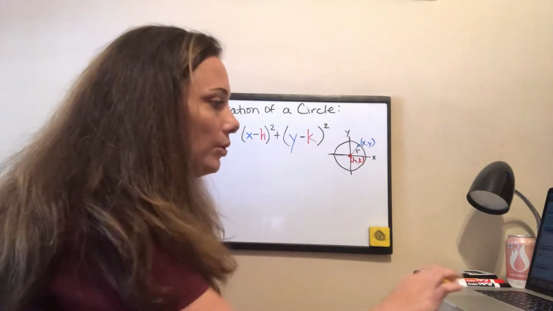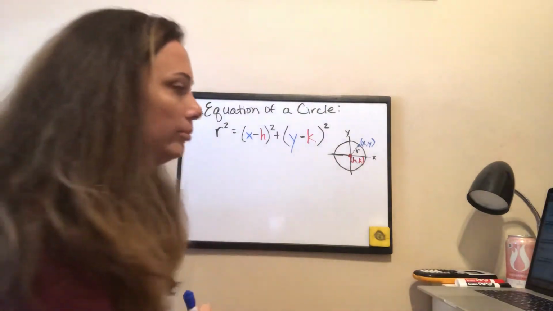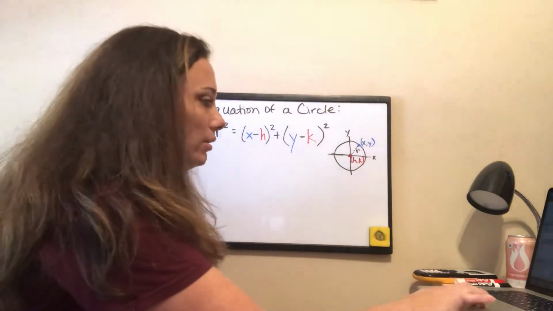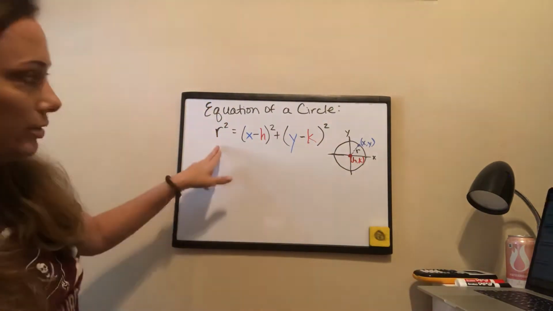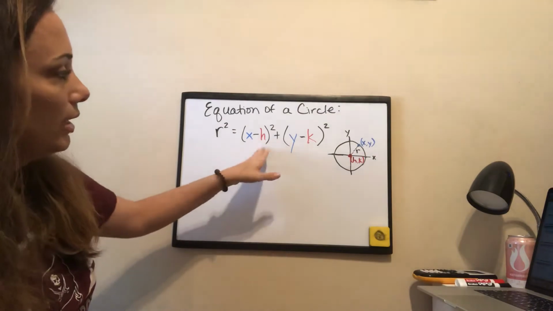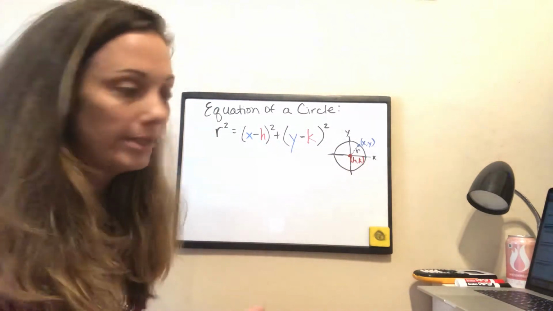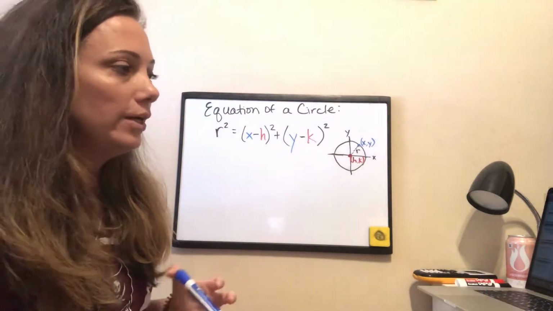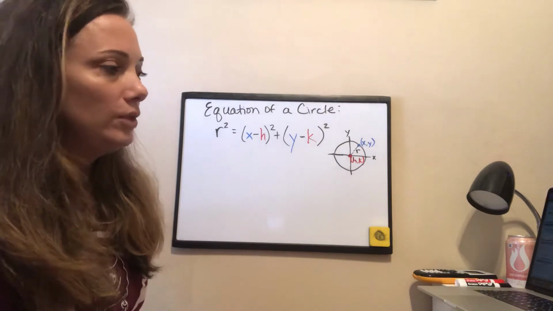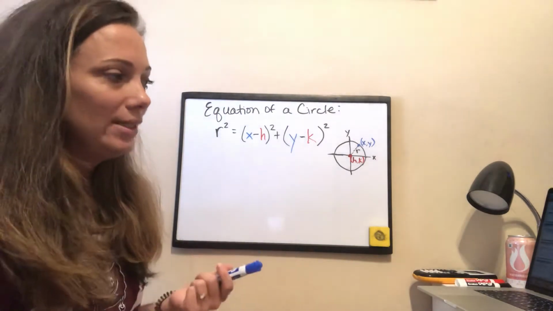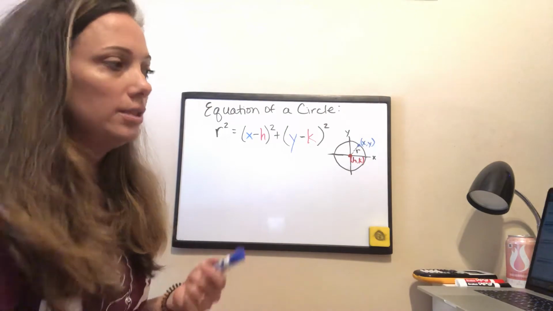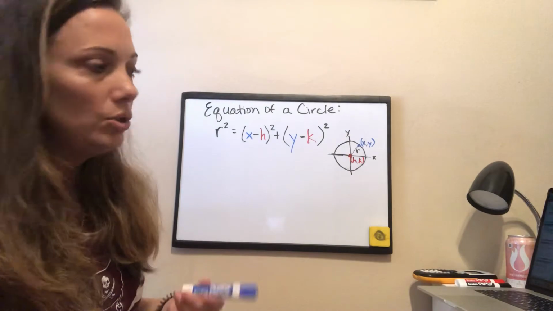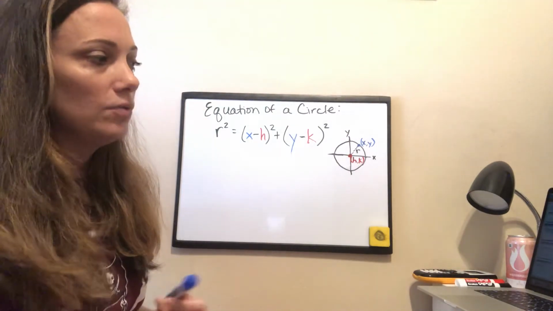Okay, so understanding where the equation came from, what formula it came from, helps. Remembering that r represents radius and that (h, k) represents the center of the circle, that's a big help. All right, I'm going to move over to slide 4, example 1a, writing the equation of a circle. Write the equation of each circle: circle J, with center J at (2, 2), and a radius of 4. So the center of circle J is at (2, 2), and the radius is 4.